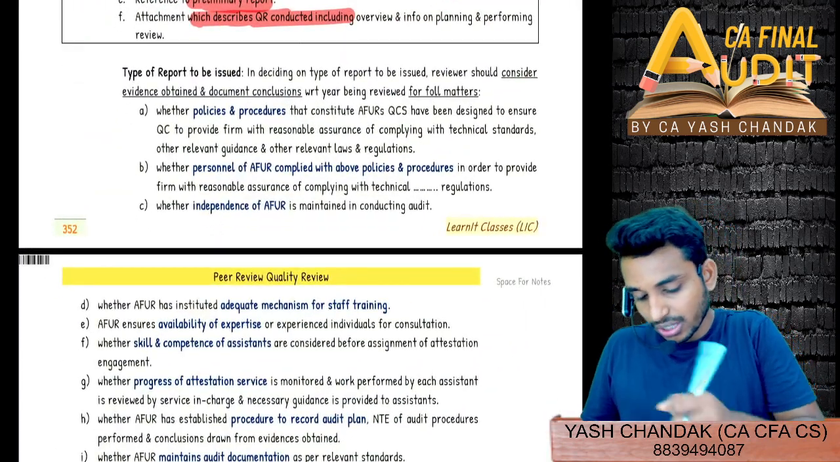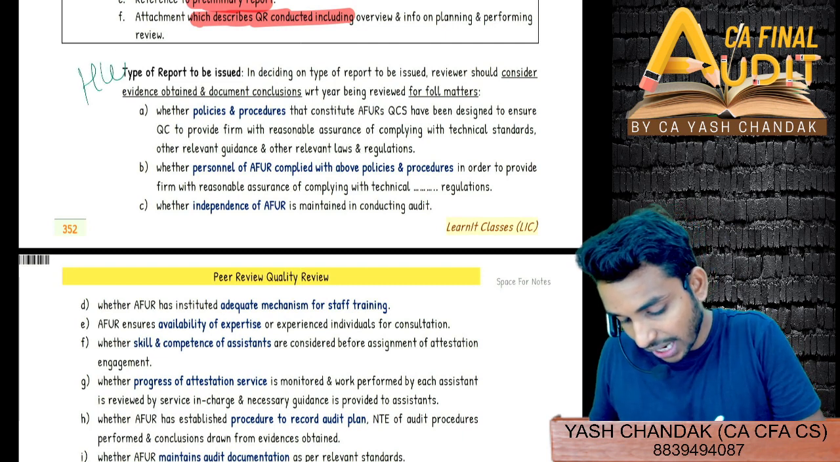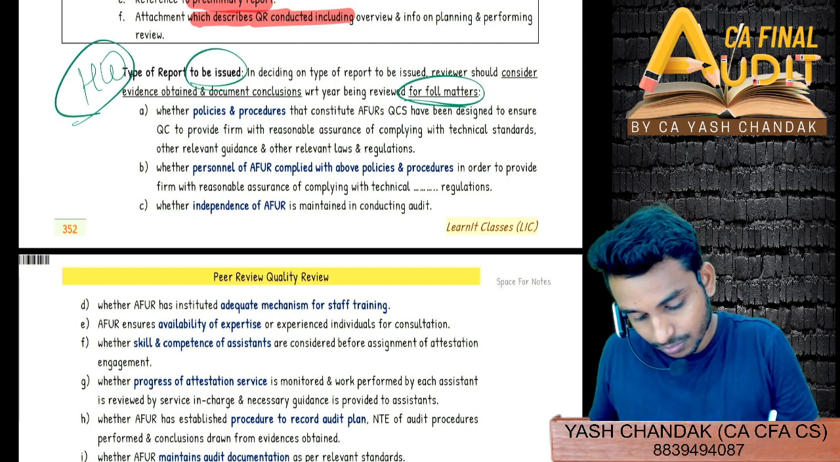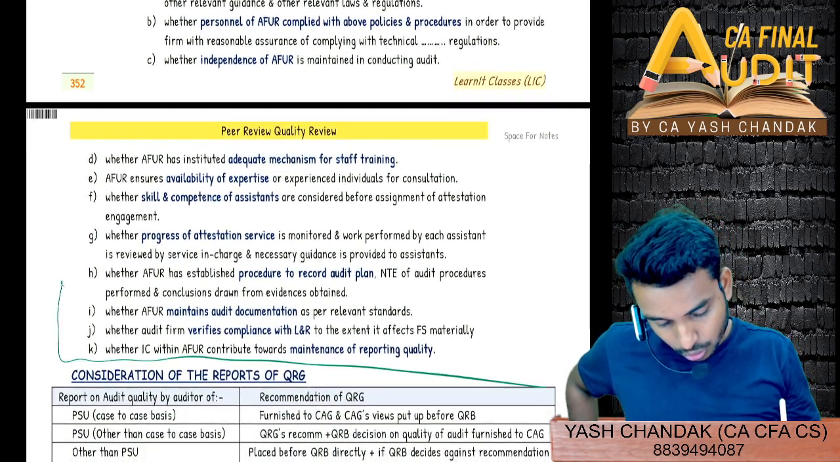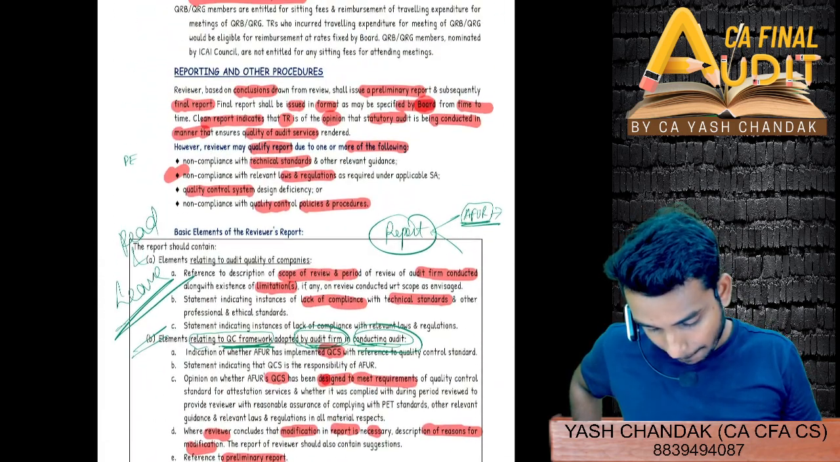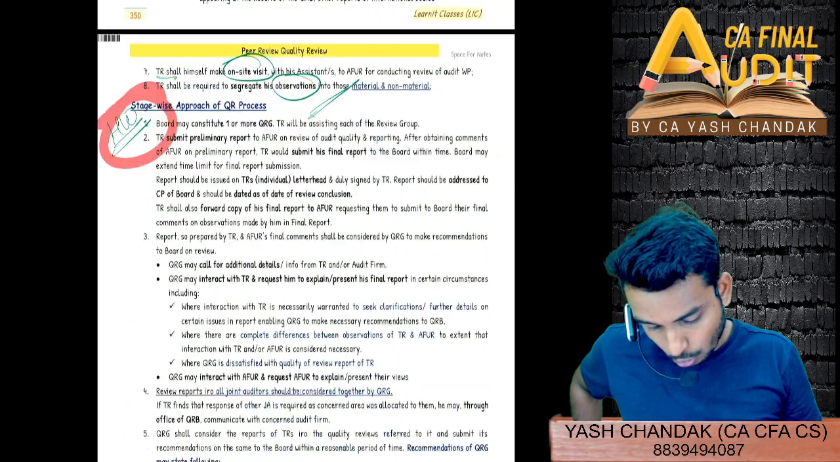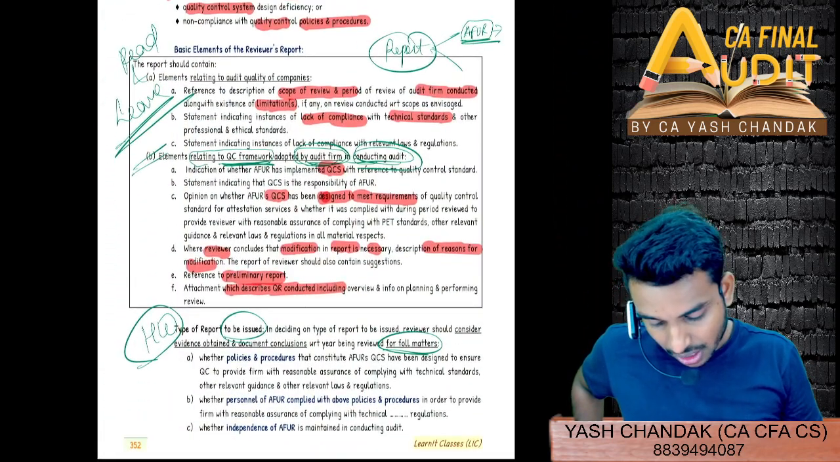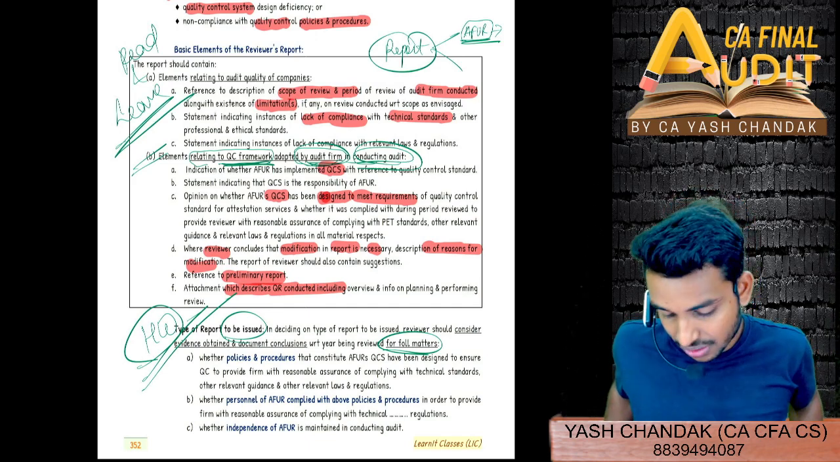Now the second work is the last, third point: type of report to be issued. So what type of report can you issue? You can just go through this, not that typical, but yes, two homeworks I have given to you. Quality review chapter is over. Please do the reading of these two topics as well as revise the same.